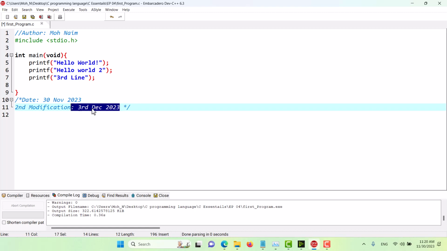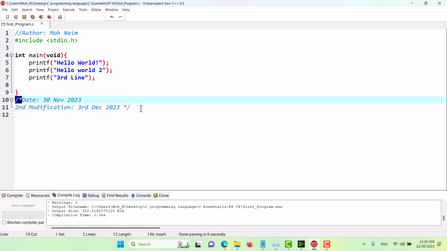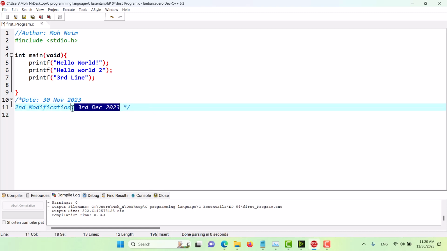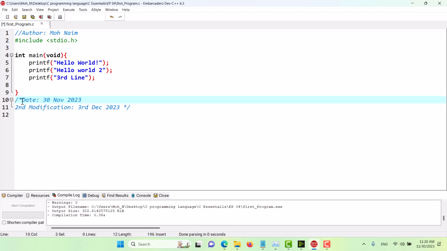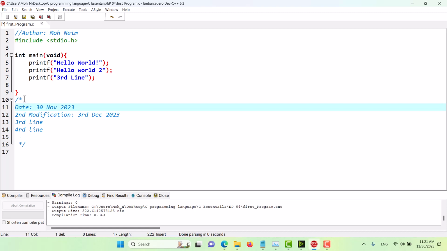Anything between the start of the comment and the end of the comment is going to be considered comments. We can add even more lines, a third line, a fourth line, as many lines as we want between these two indicators of multi-line comments.